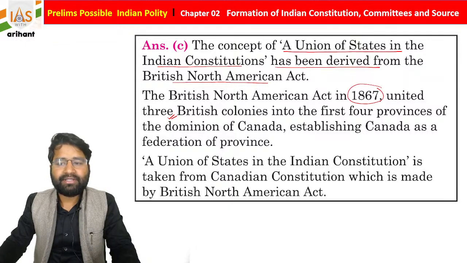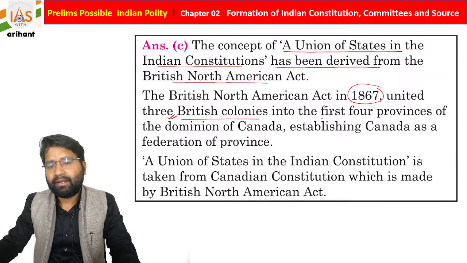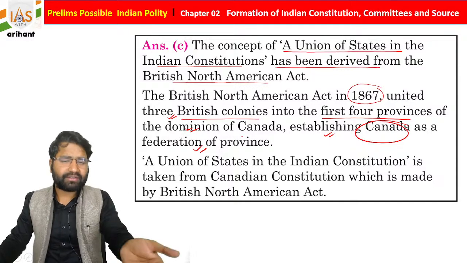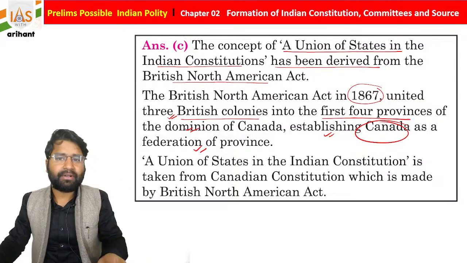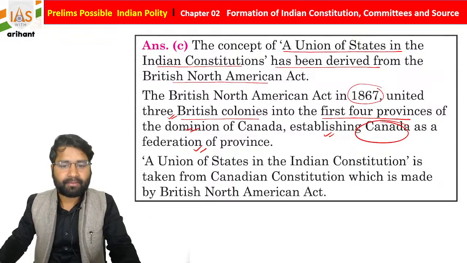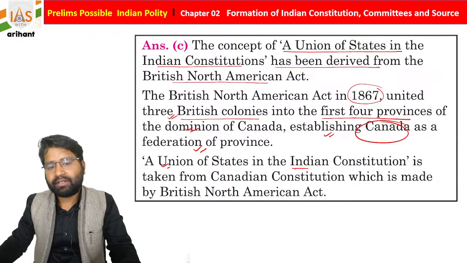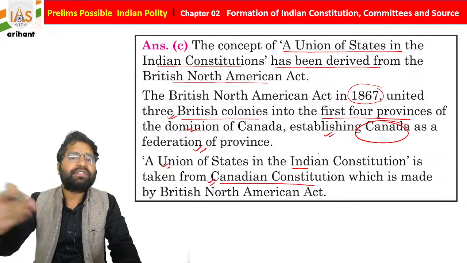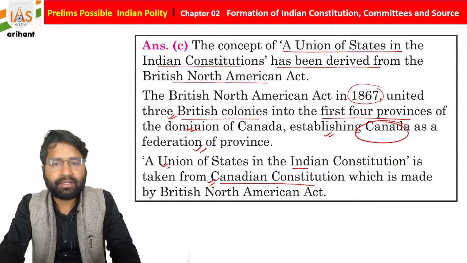It basically united 3 British colonies into the first 4 provinces of the Dominion of Canada, establishing Canada as a federation of provinces. So our federalism is like Canadian federalism. The union of states in the Indian Constitution is taken from the Canadian Constitution, which was made by the British North America Act, students.